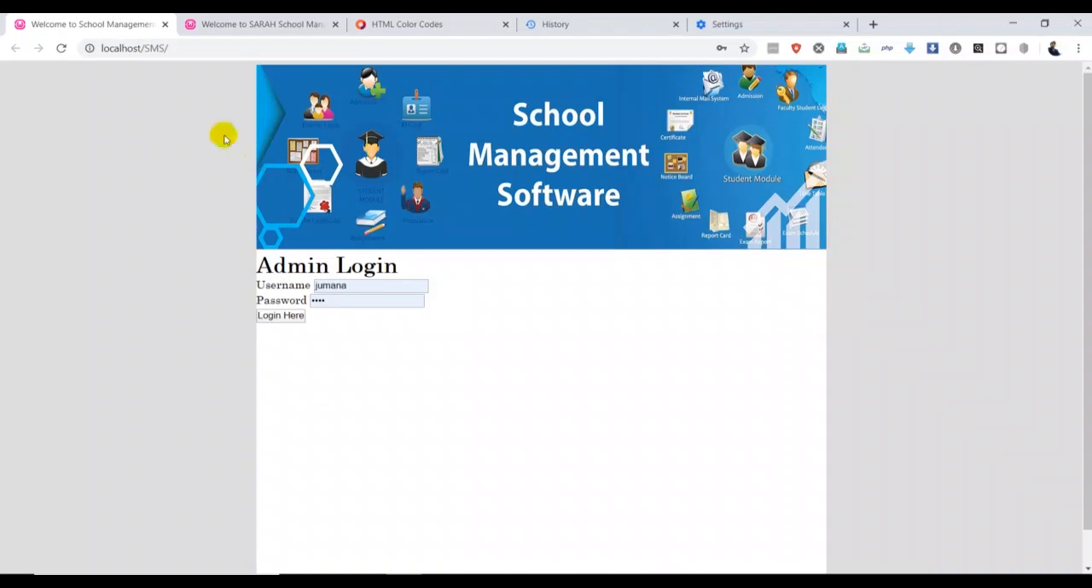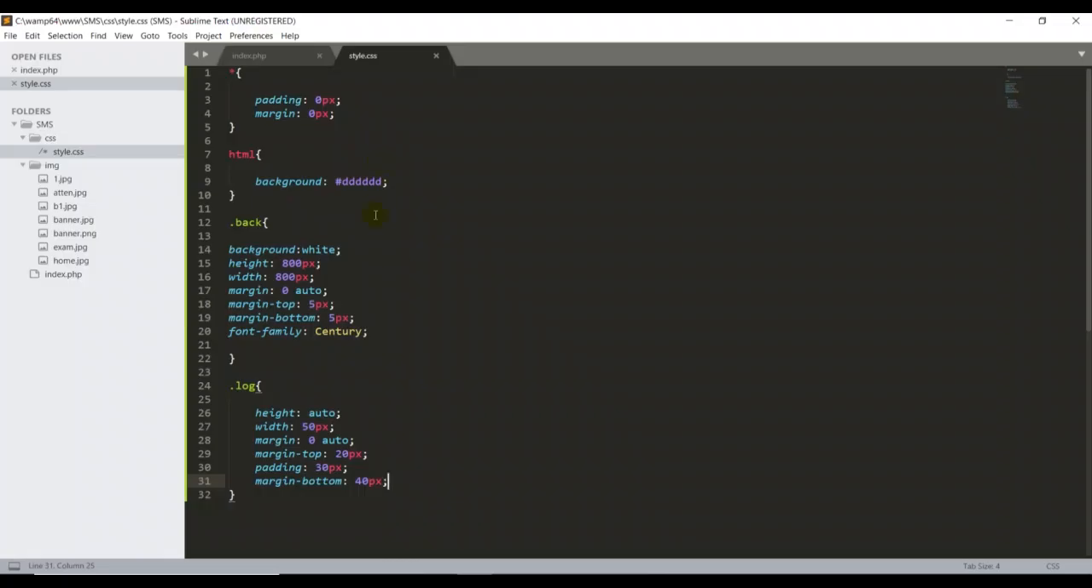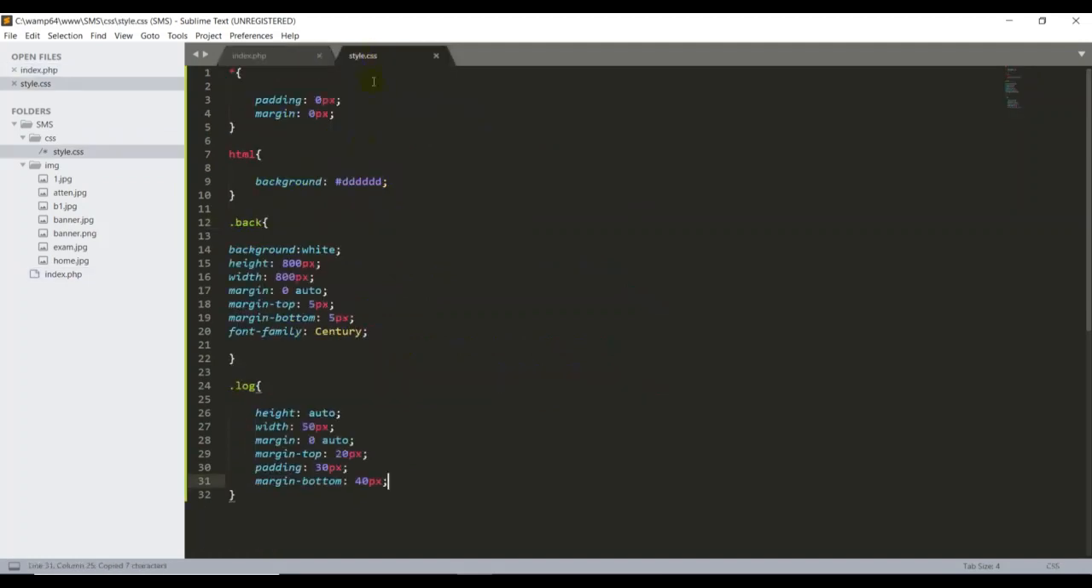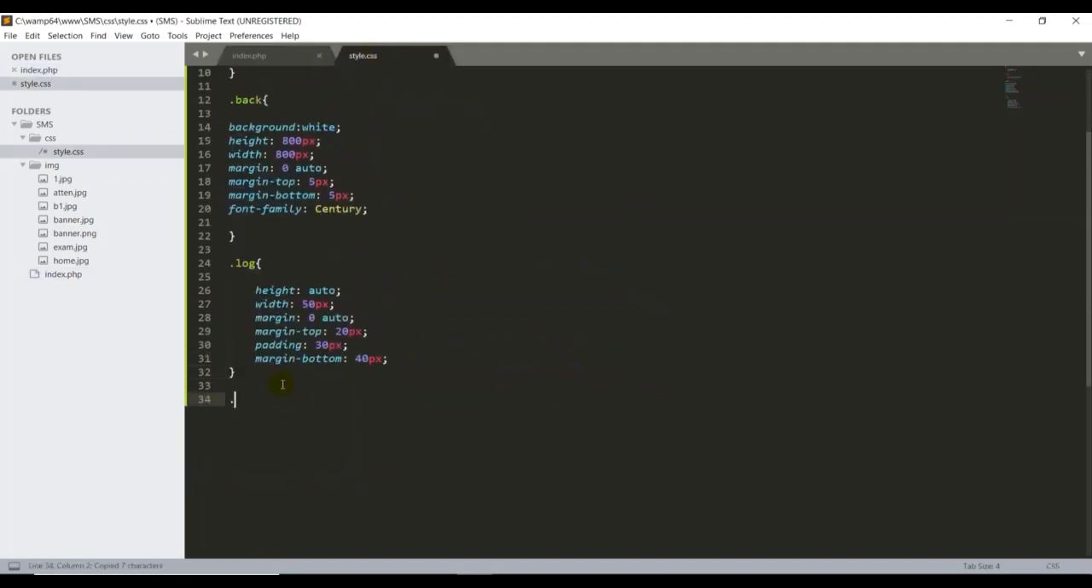I go back to my page and refresh. So it looks good, but there's still the heading over here. So we have to write the CSS class for that heading. So here, guys, this looks good. I can go here and copy the heading class name, and I can type here.